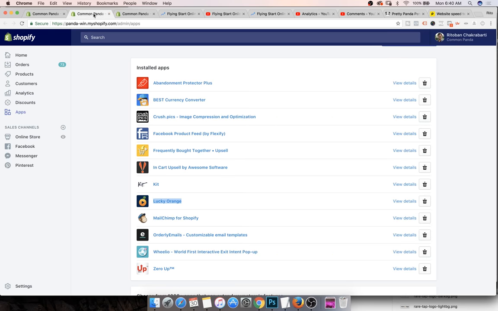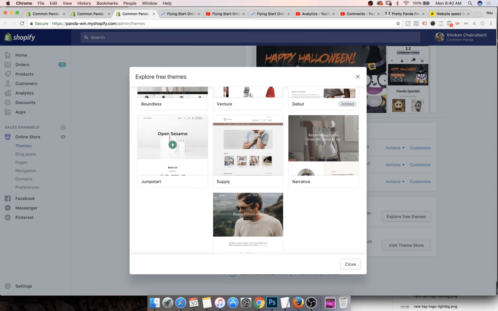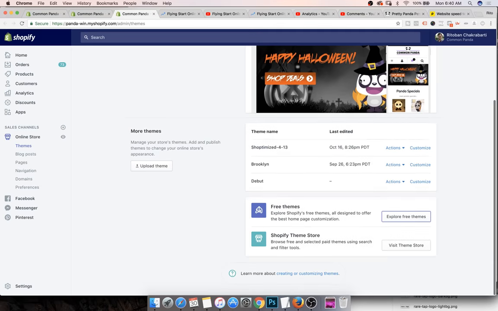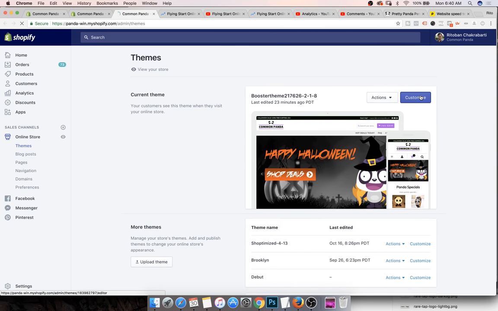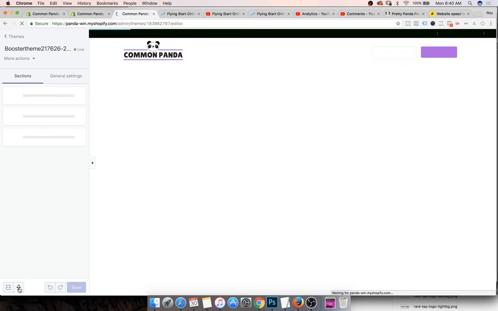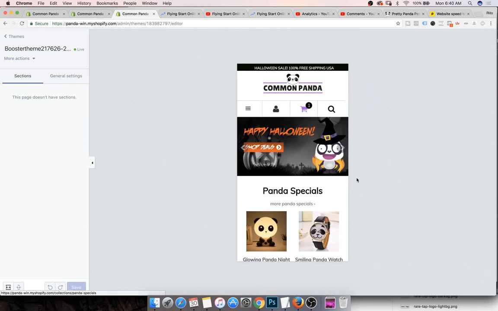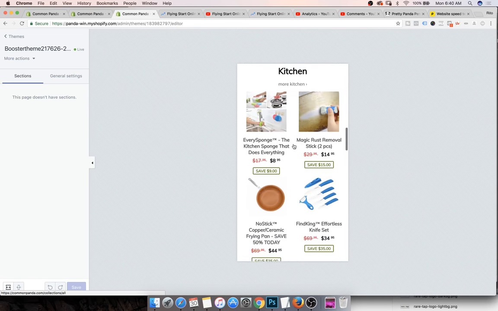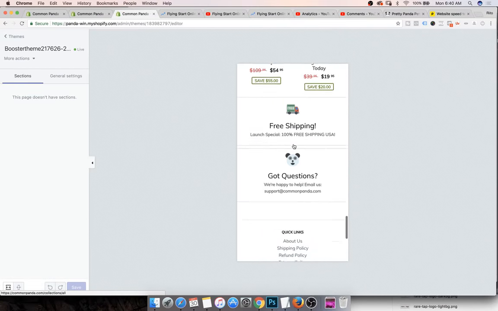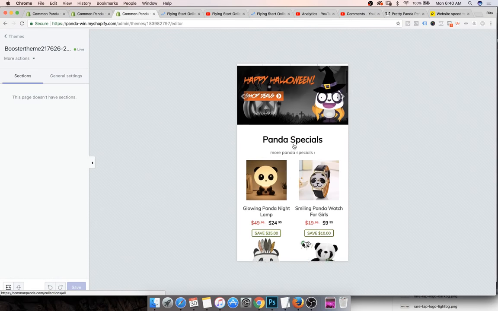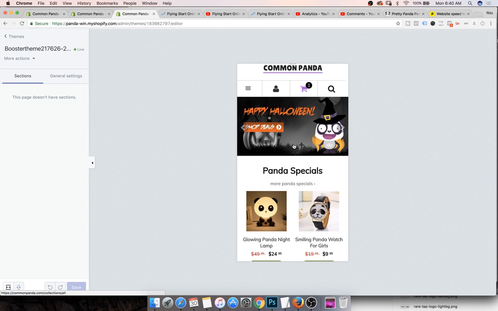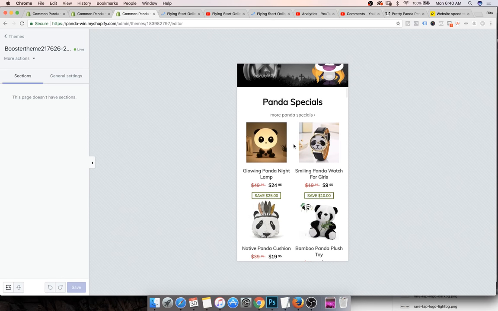All right. When you customize your theme, here's what you have to do. When you click on customize, when you add this new theme here, make sure you're customizing this based off of your mobile phone right here. So when you click on the bottom icon right here, which says mobile phone, you'll be able to see your entire theme loaded up as it looks on mobile phones. Now, when you're using any theme, listen, guys, any theme works. If it looks good on mobile phones, any theme works, because all these elements that we have installed, like these timers and everything,